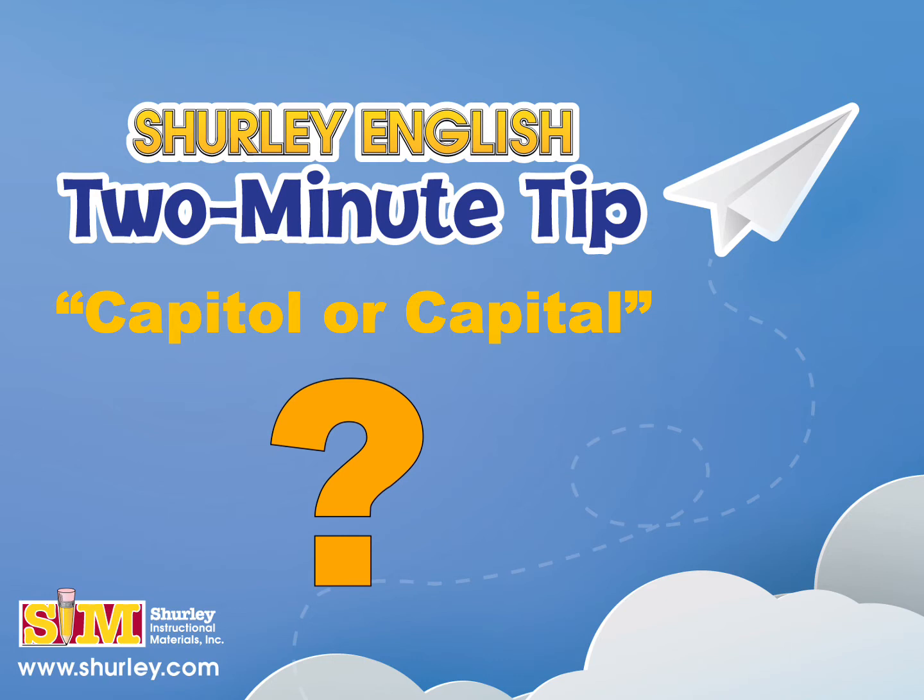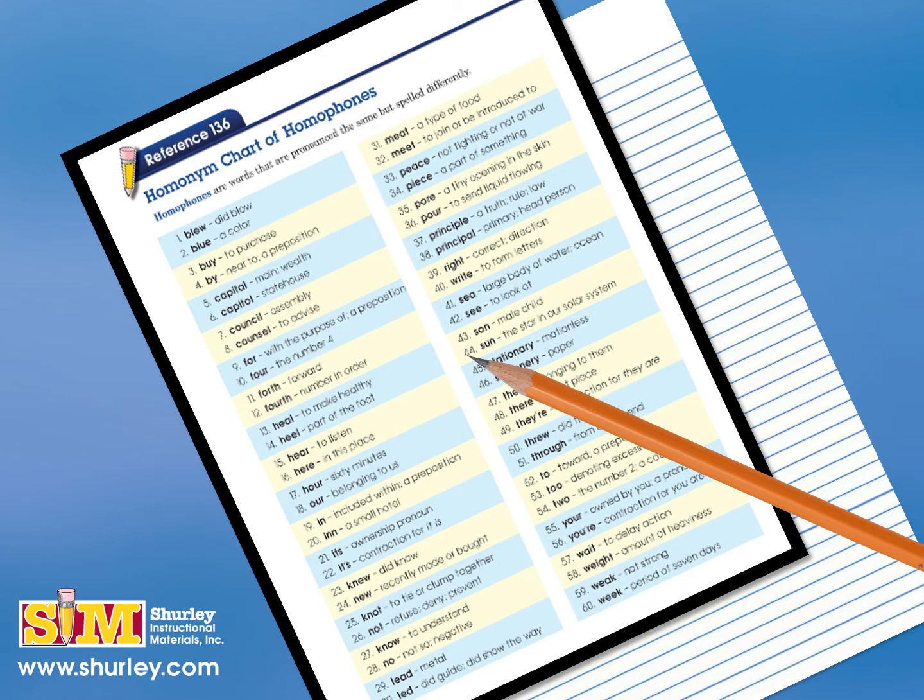Today we are going to look at the pronunciation and spelling of these two words. One reason writing can be confusing is because of words called homophones. Homophones are words that are pronounced the same and spelled differently. If you use the wrong word, you can end up confusing your reader. This is a list of some homophones that are commonly confused.